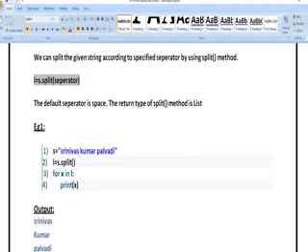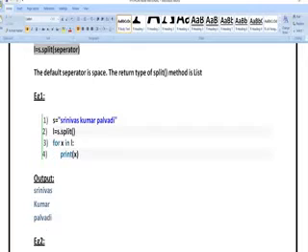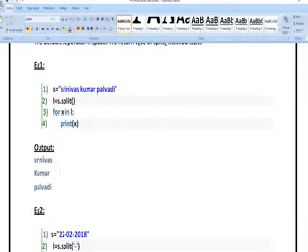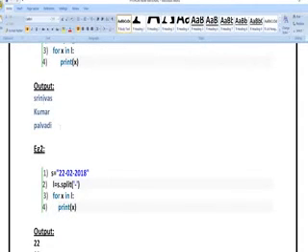That value I have stored into L, for X in L. Means whatever the value present in L, I am going to store in X. So I am writing print of X. I am going to get each and every string on one line. You can see Srinivas in one line, Kumar in one line, Palwad in one line.